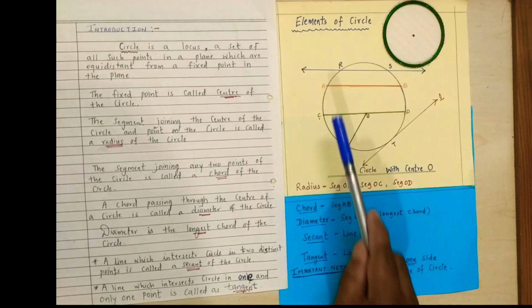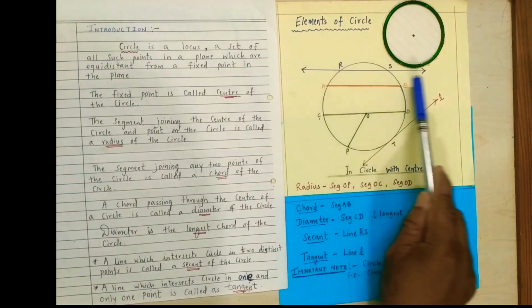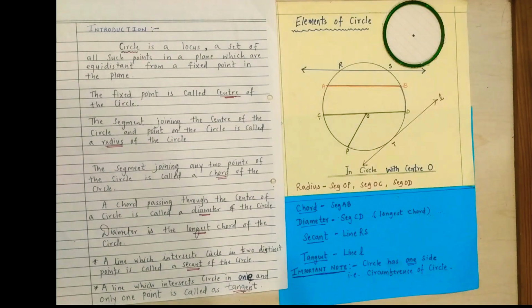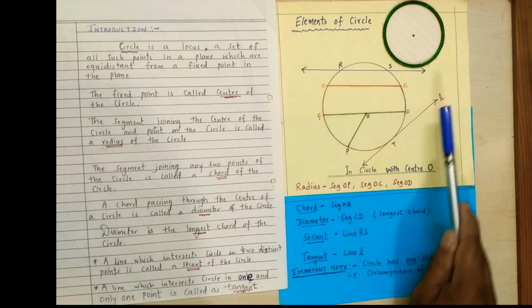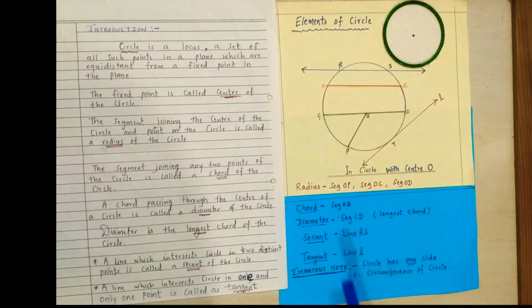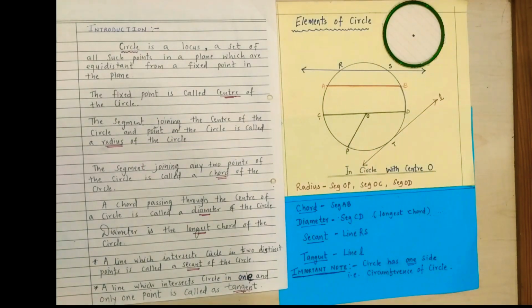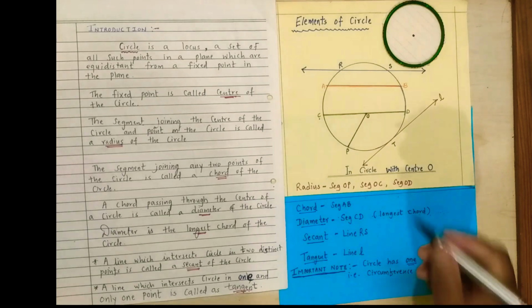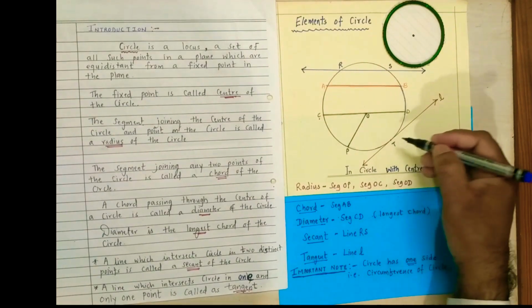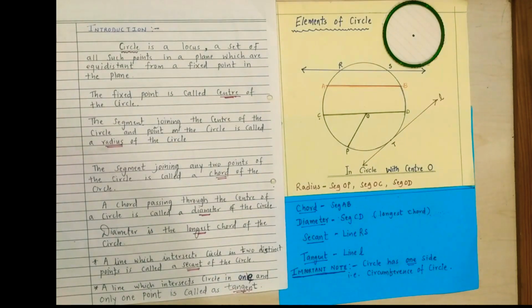Now a line which intersects the circle in two distinct points is called a secant. Here line RS is a secant of the circle. Then a line which intersects the circle in one and only one point is called a tangent. This line L intersects the circle at point T, so it is a tangent of the circle.